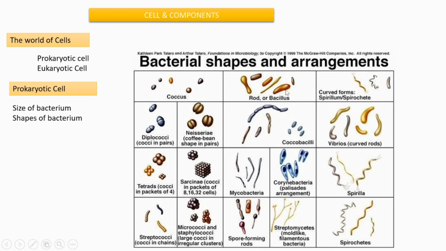Then bacilli. Bacilli means rod-shaped bacteria. Diplobacilli means rod-shaped bacteria occurring in pairs. If they are in the form of a chain, they are called streptobacilli. Examples for bacillus bacteria are Bacillus tuberculosis and Clostridium tetani.